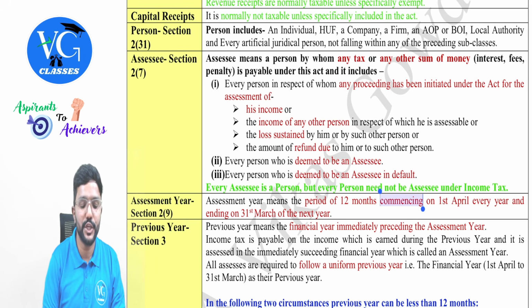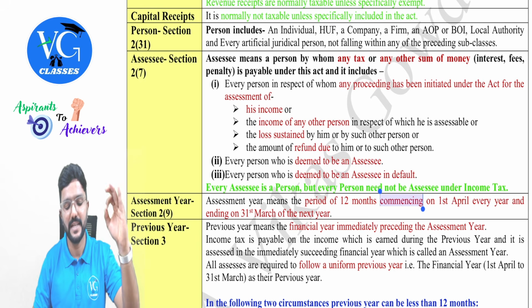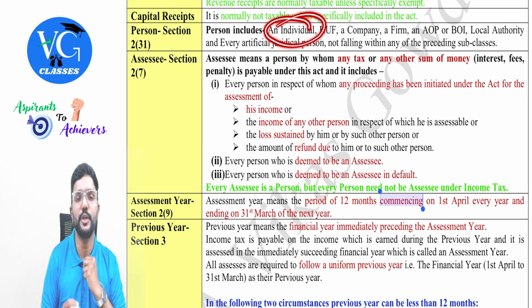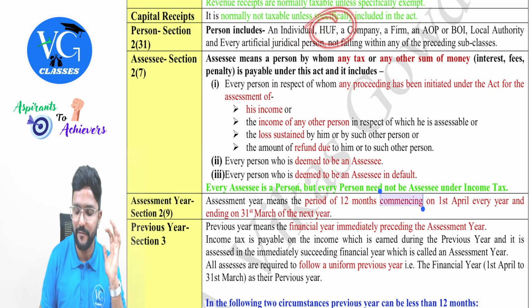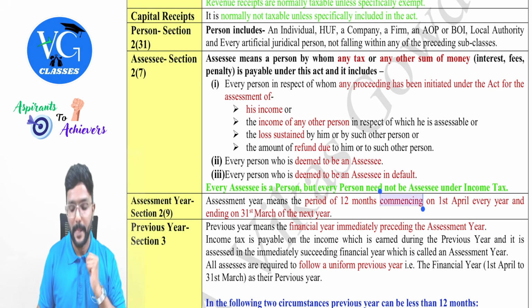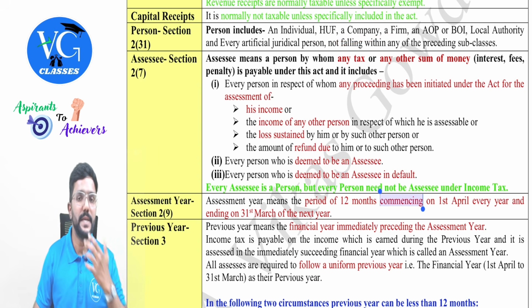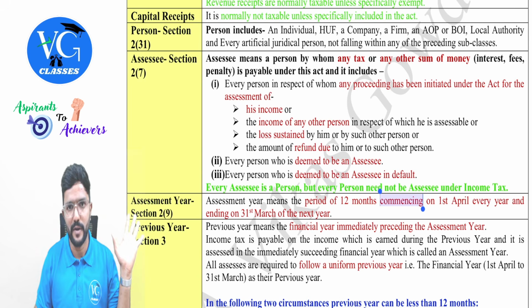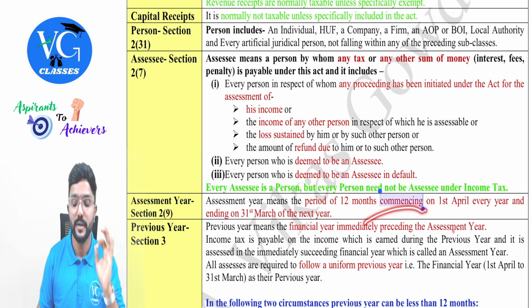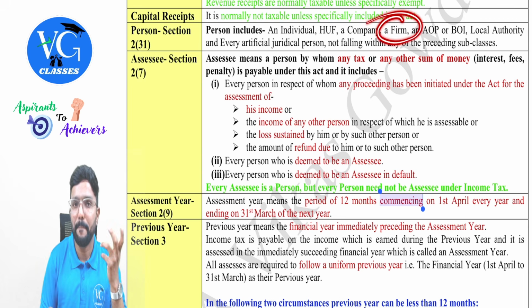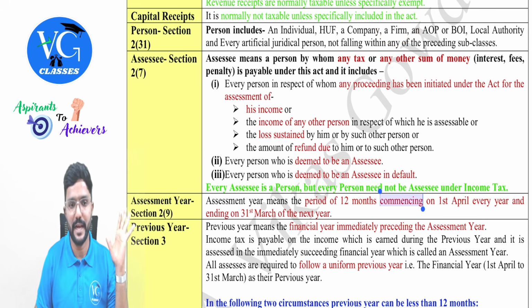Person is defined in section 2 clause 31. Person includes almost everyone, guys. Let us see the list. Person includes an individual like you and me, natural human beings, then Hindu undivided family, that is HUF, then a company, any company, guys, whether public company, private company, OPC, or government company, any type of company, foreign company, Indian company, domestic company, everything is covered. Next, a firm, a partnership firm, and for income tax purpose, a firm includes even LLP, guys. Please be careful with it.